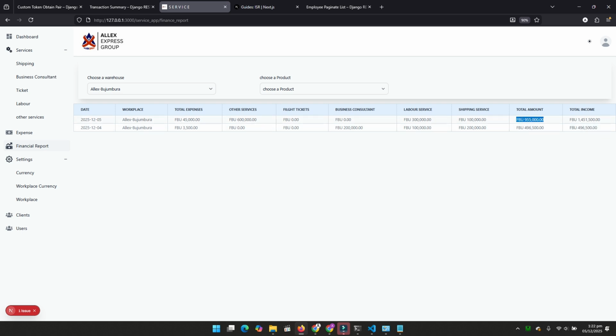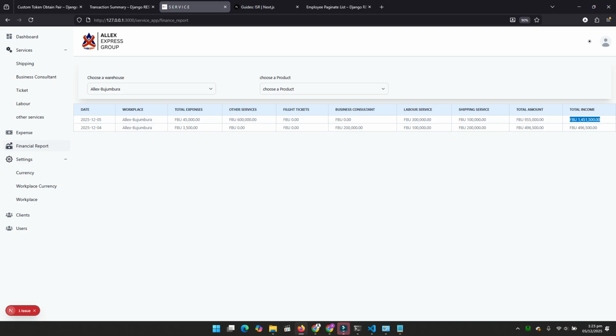But today you just take this plus this, and tomorrow we take this plus what we are going to make tomorrow, and here you will remain with only the total which you are holding, because everything is just going to balance on the expenses you are creating, the amount which is going out, and the business which you are making, maybe the services you are doing, the flight ticket or the commissions on flight tickets. That's what is coming here, and the business consultants, the amount of money which you are putting here. So that's what we have.